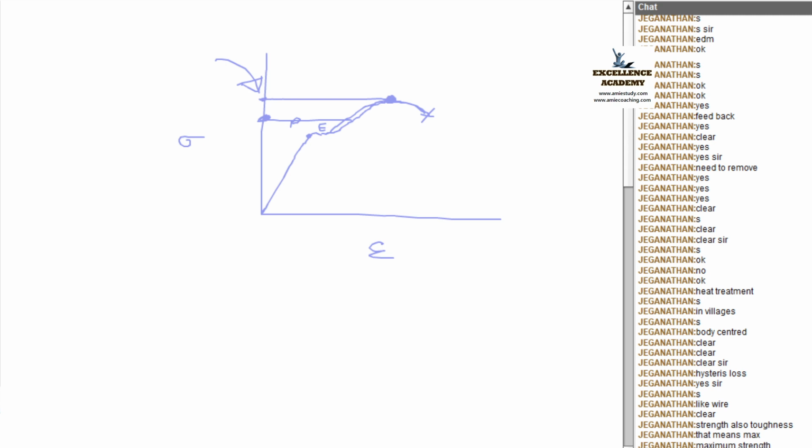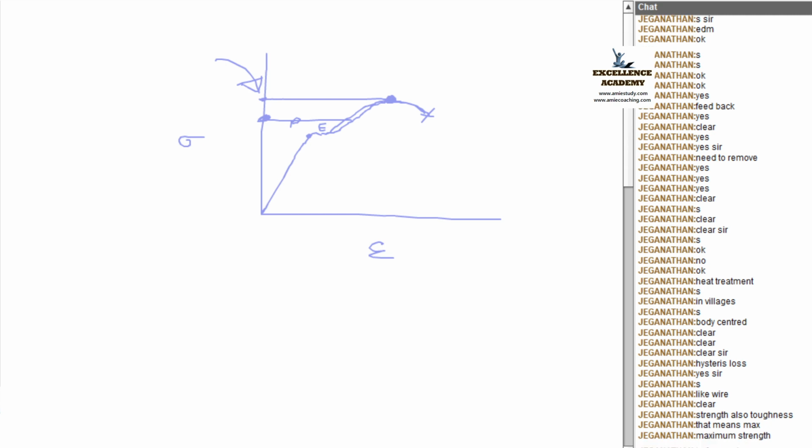How much impact load it can withstand without fracture, that will govern the toughness. Clear? Okay, fine.